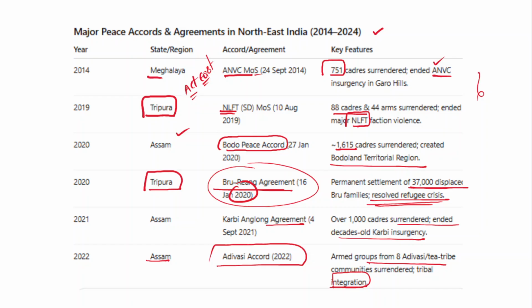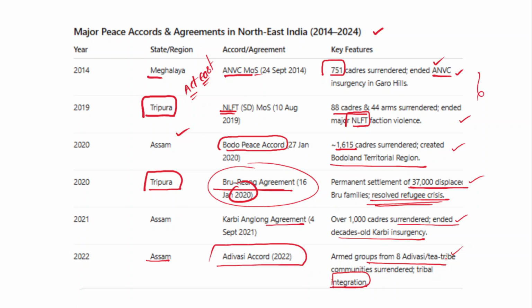So in this context, we need to understand the true potential of the northeast, work for the success of these peace accords, and bring other violent insurgent groups on board as well. It will result in permanent peace and development in the Northeast.